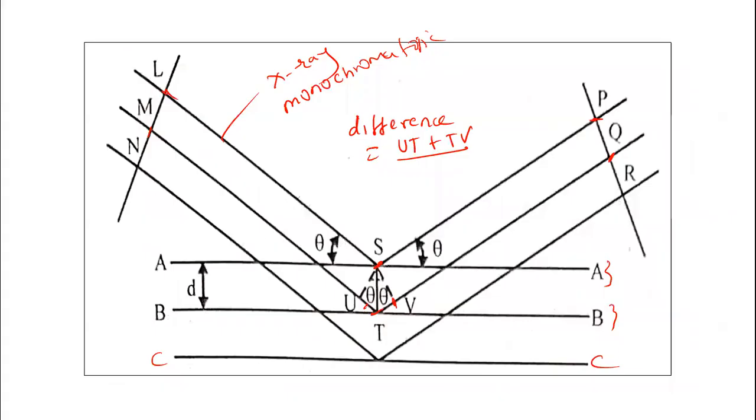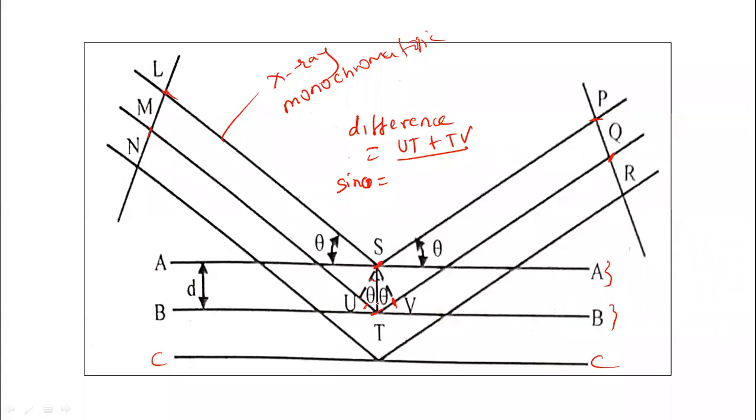So what is sine theta here? Let us find out sine theta. This is theta here.